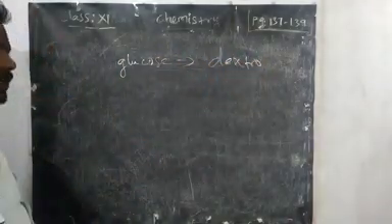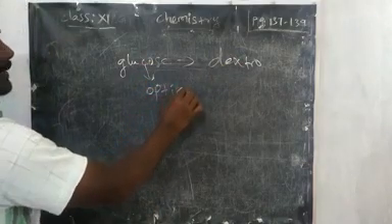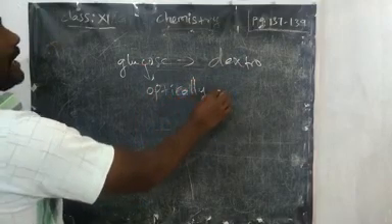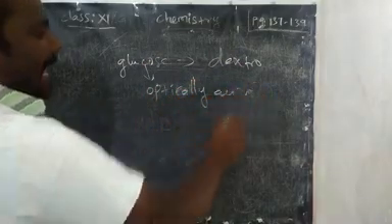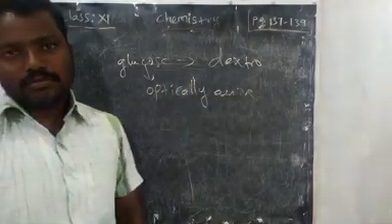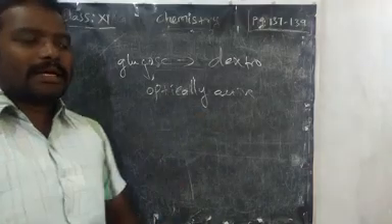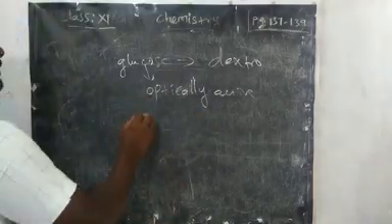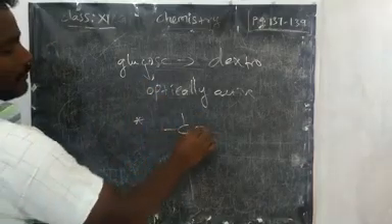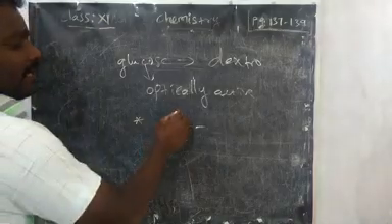So dextrorotatory compounds are optically active. What does optically active mean? It should satisfy certain conditions. If you say an organic compound is optically active, it should follow two rules. One is that the carbon is attached with its four valencies differently.